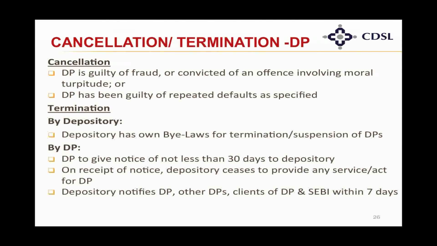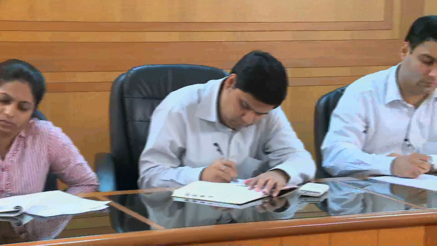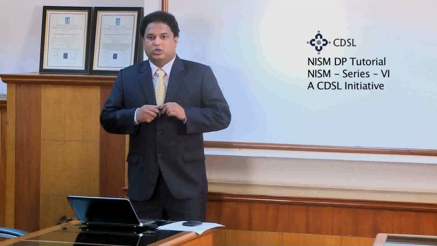In case a DP wants to close down its operations, it has to inform the beneficial owners 30 days prior to the closure. When the depository is informed about the closure, the depository ceases to provide any service or act for the DP. The depository also notifies the depository participants, other DPs, the beneficial owners of the DP and SEBI within 7 days and informs them about the closure of this depository participant.